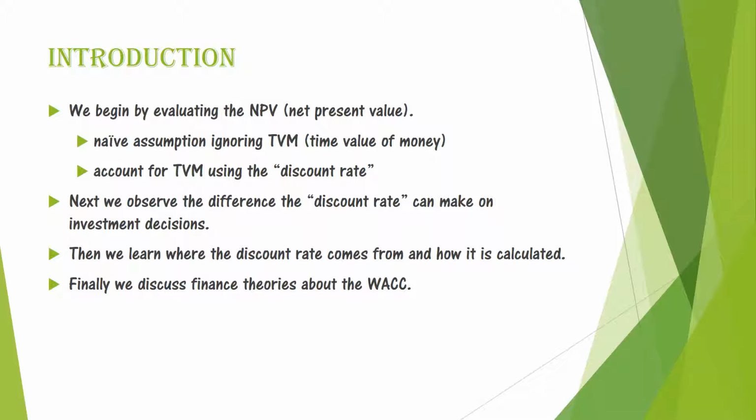We begin by evaluating the net present value. We'll look at the naive assumption, which ignores time value of money. Then we'll account for the time value of money using the discount rate. Then we will apply that to see the difference that the discount rate can make on investment decisions. Then we'll learn where the discount rate comes from and how it is calculated. Then finally we'll discuss finance theories about the WACC.